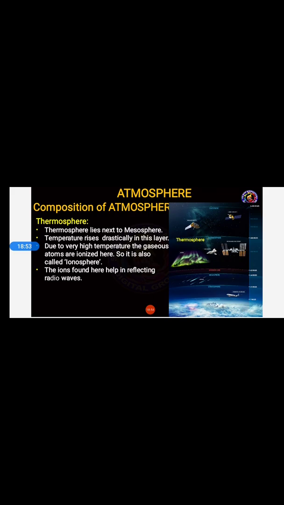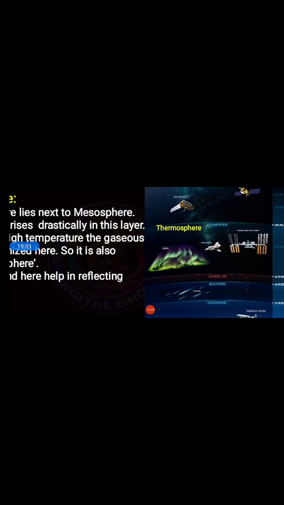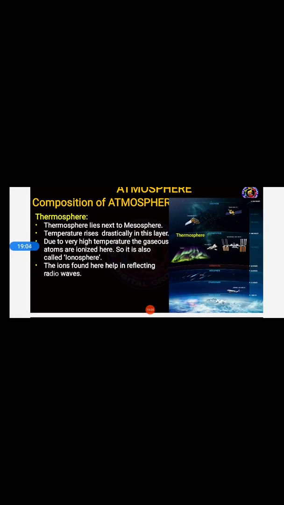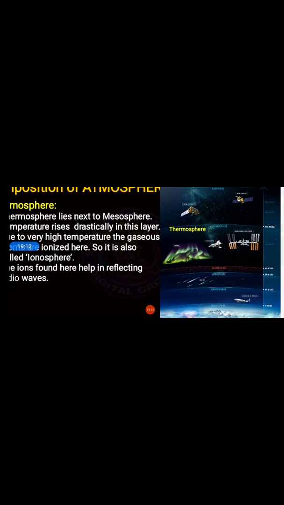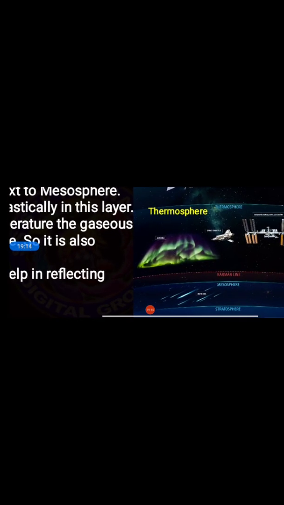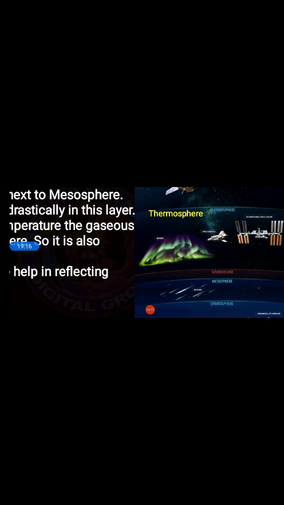which is the thermosphere. Thermosphere lies next to the mesosphere. Temperature rises drastically in this layer. What happened? Here we have more and more temperature, heat. Because of high temperature, what happened? The gases will become ionized.